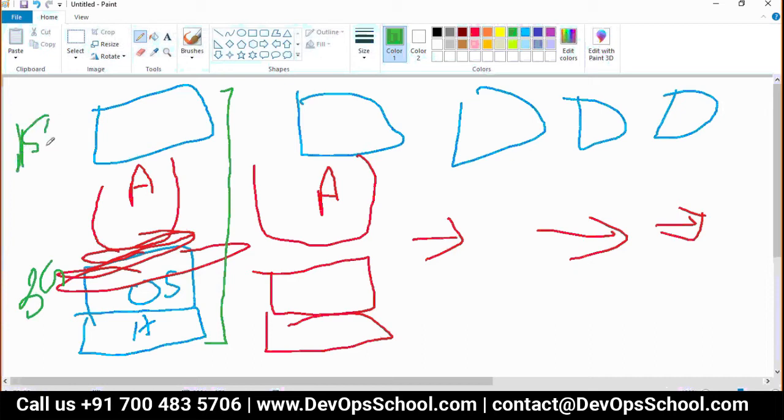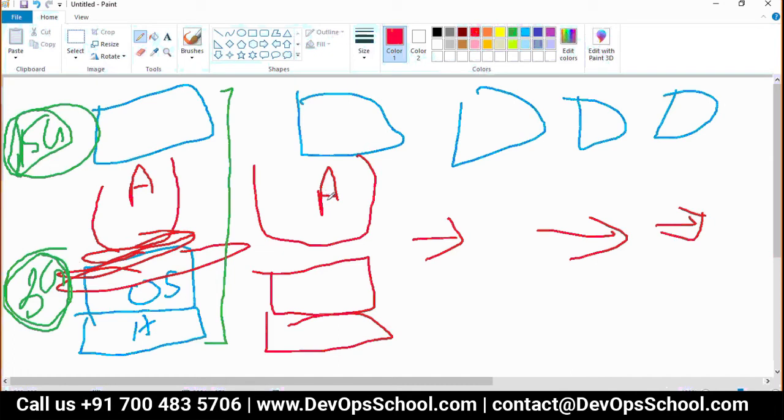So tell me guys, you have 3 GB minimum when you have the lowest load, and at maximum traffic time you need 15 GB RAM. Now when you set up hardware, will you buy a 3 GB physical machine or a 15 GB machine? To address your traffic, which one will you buy? 15 GB, of course. It's a very simple question.